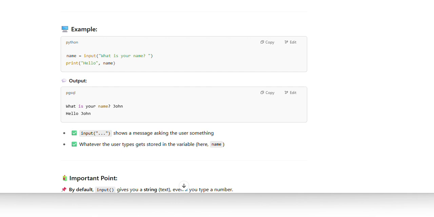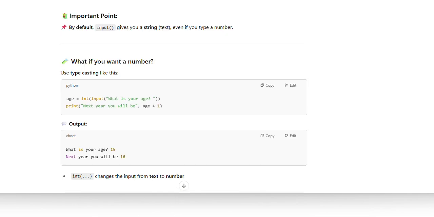So what is your name here? You can type John, then it's going to print like hello John. Input shows a message asking the user for something. Whatever the user types gets stored in the variable name. Here the variable name is name. By default, input gives you a string, text, even if you type a number.